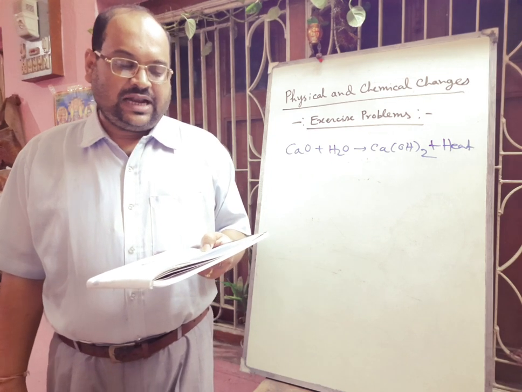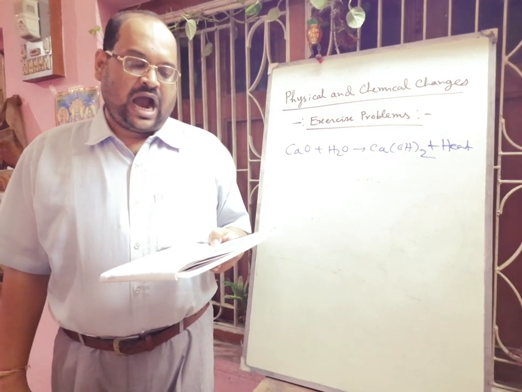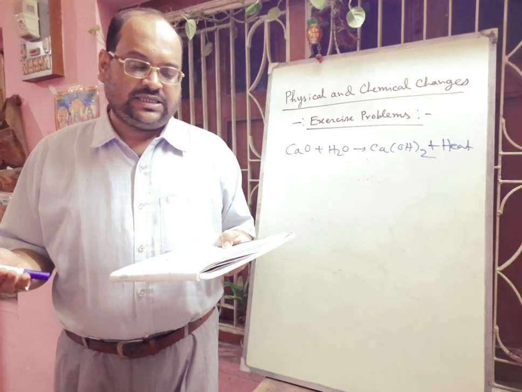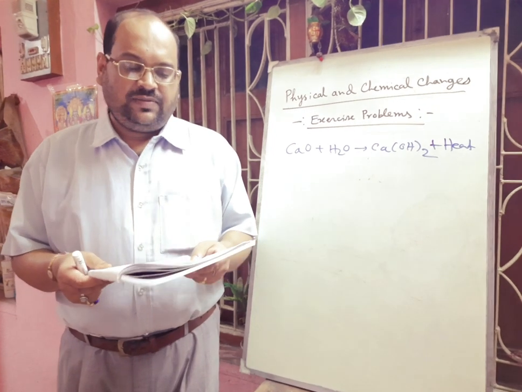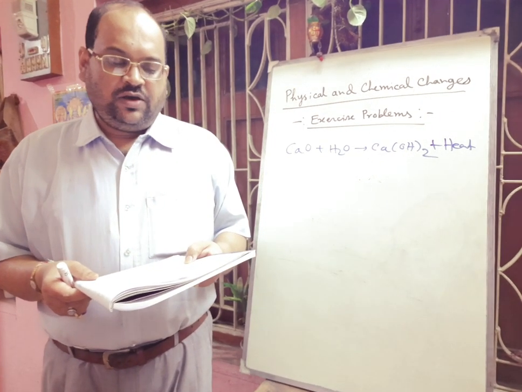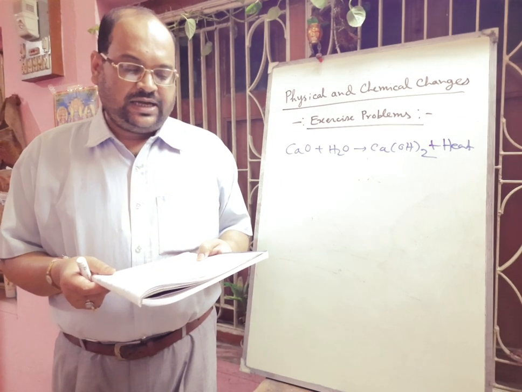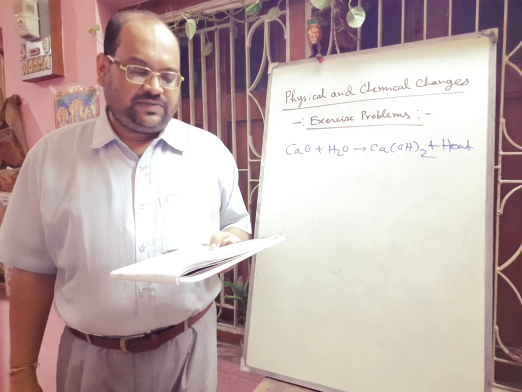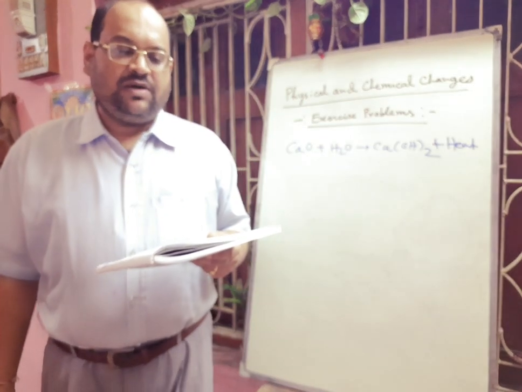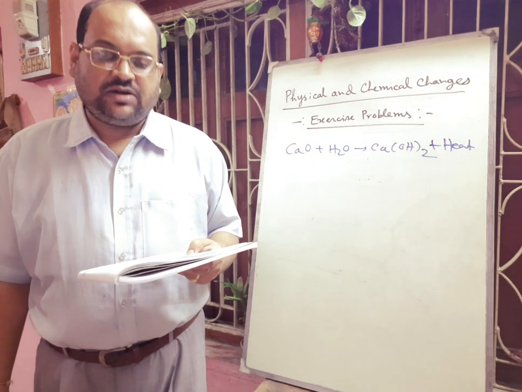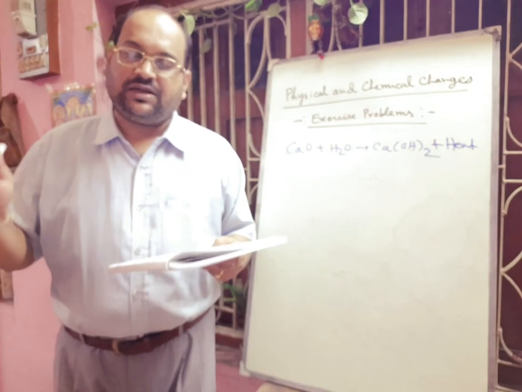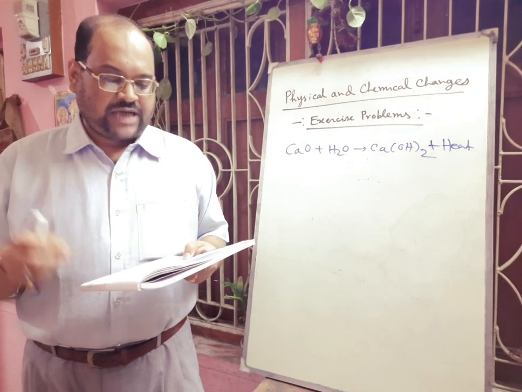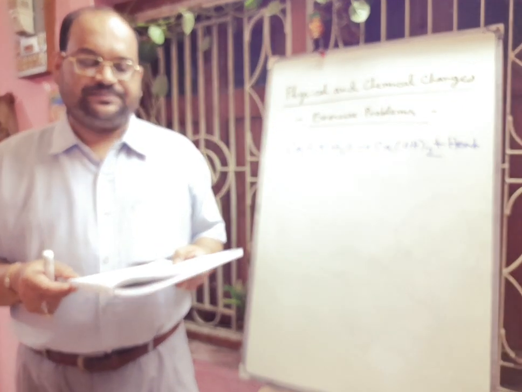A substance which cannot sublime: iodine is a sublimable substance, camphor is a sublimable substance, sugar is not a sublimable substance, dry ice is a sublimable substance. So your answer will be sugar, option C. When you put some ice cubes in a glass, droplets of water are formed on the outer wall of the glass. This explains the phenomenon of melting, freezing, condensation, evaporation. So here your answer will be condensation, okay? Water moisture present in air will condense to water droplets, okay? Because of this ice present inside the glass.